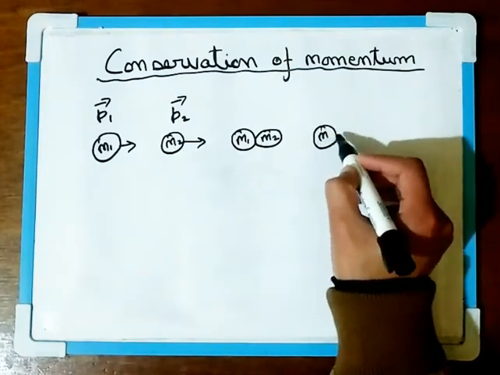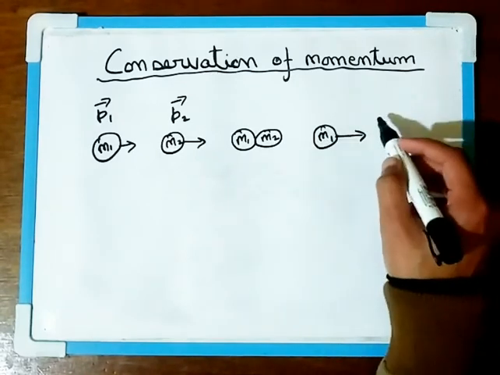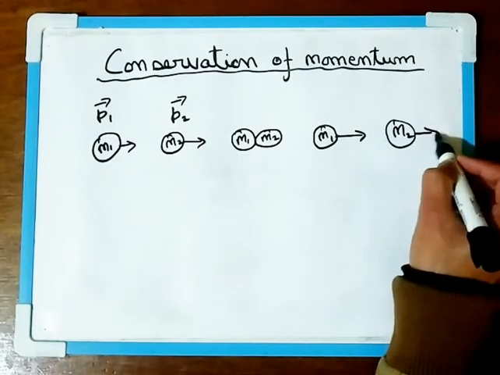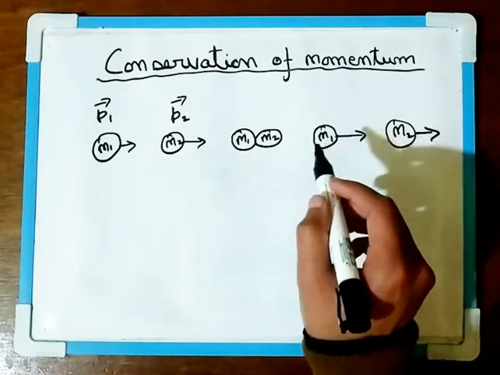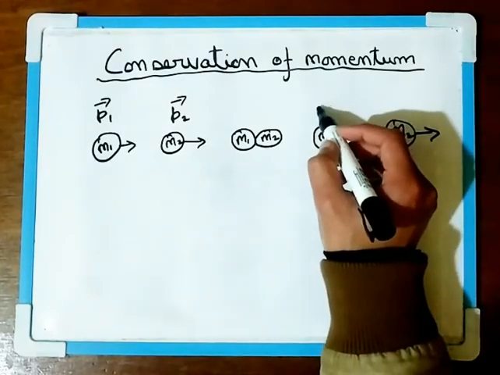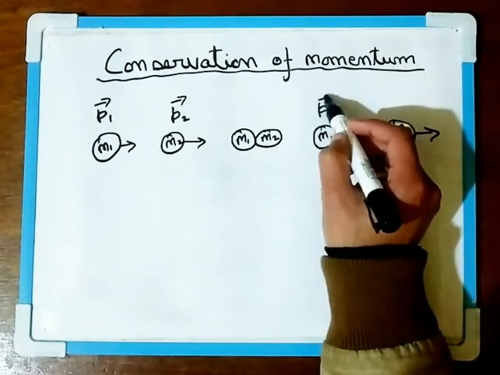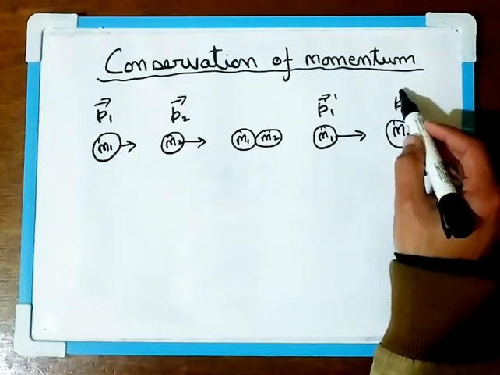There is a change of velocity, and if there's a change of velocity, there's a change in momentum. So here the momentum of M1 will be, say, P1 dash, and the momentum of M2 will be P2 dash.